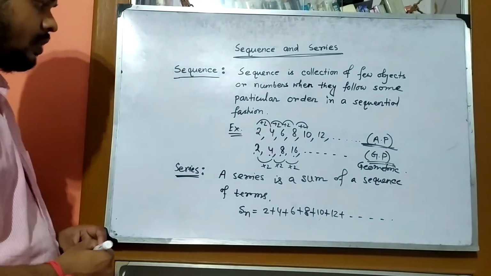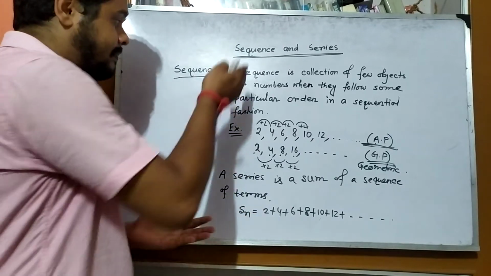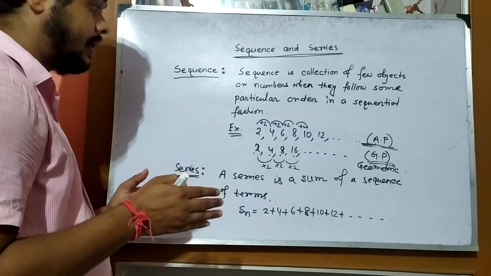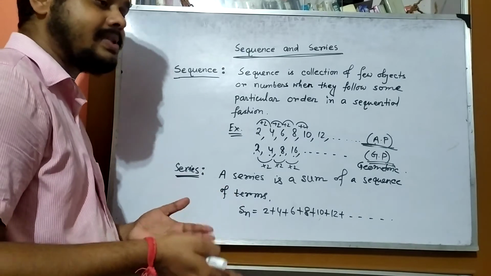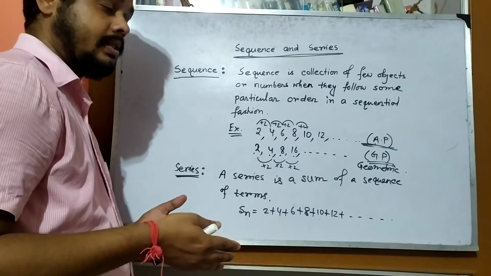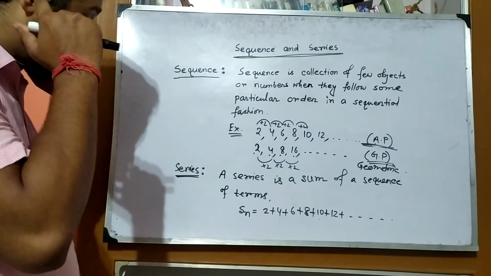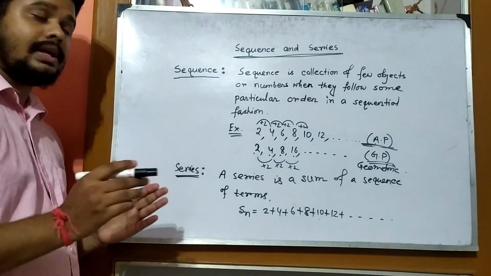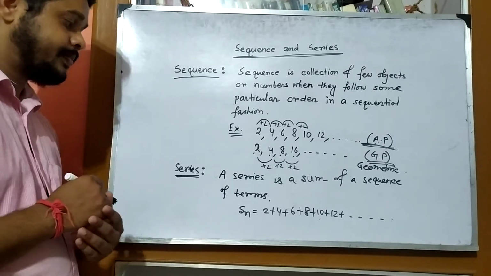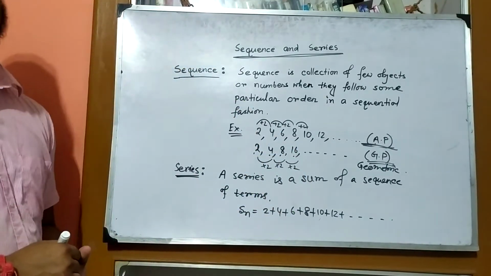Now, what is a series? I am coming to the explanation of the types of sequence, and there are many different parts. I am coming to that later. Before that I am telling about series. Definition of series: you also know about that in class 10. A series is the sum of a sequence of terms.